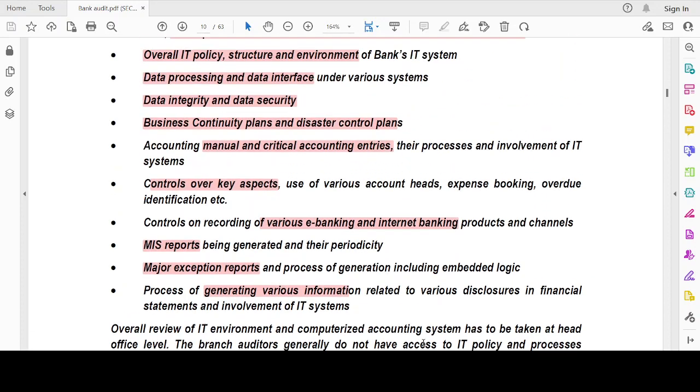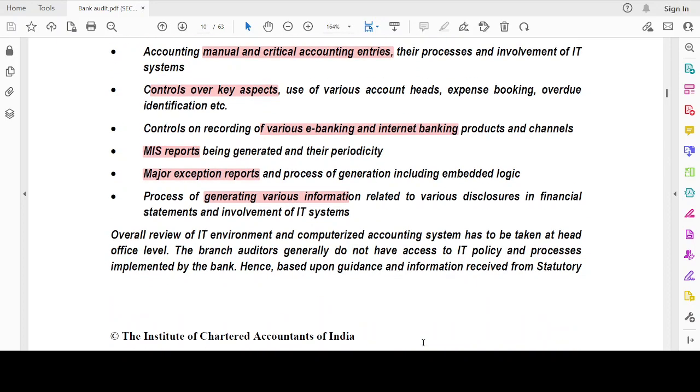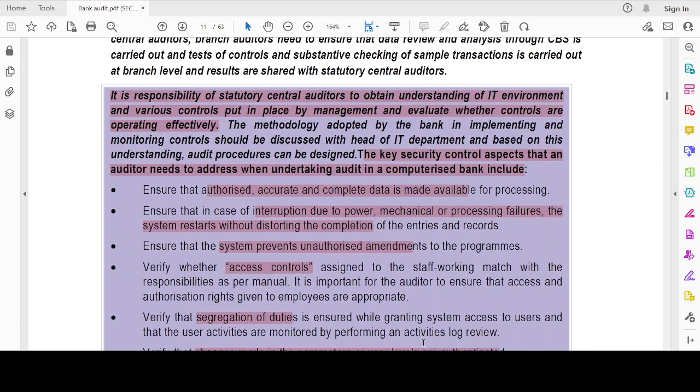So let's repeat the things the bank has to provide to the auditor. Overall IT policy, structure and environment, data processing and data interface, data integrity and data security, business continuity plan and disaster control plan. Accounting policy for manual and critical accounting estimates, control over key aspects, control over recording, various e-banking channels and internet banking channels, MIS reports, major exception reports, and the process of generating various information.